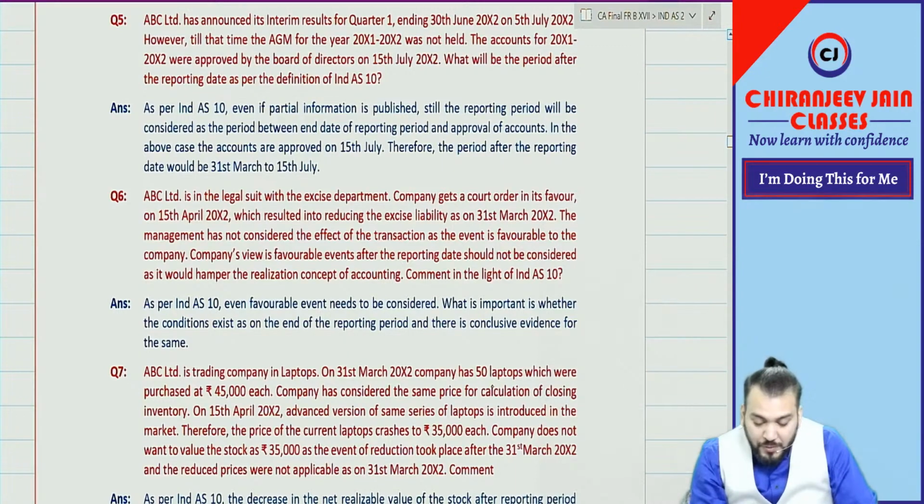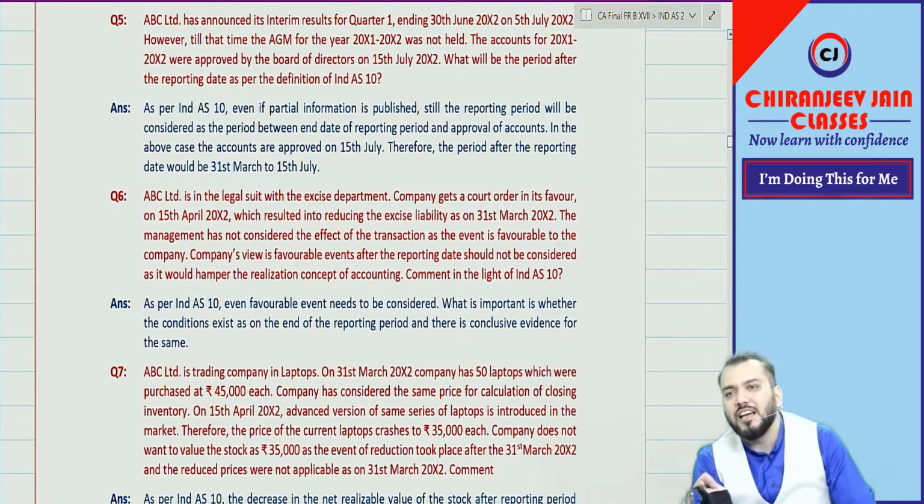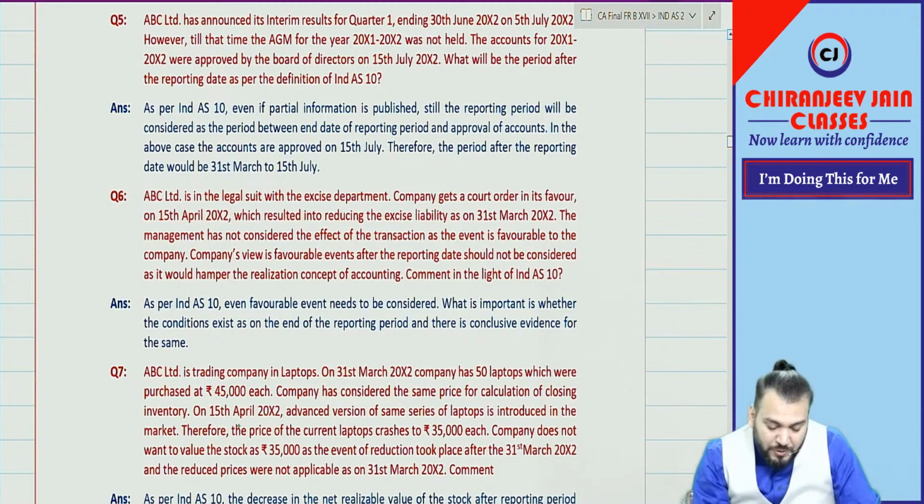ABC Limited is a trading company in laptops. On 31st March, the company has 50 laptops which were purchased at a certain price. The company has considered the same price for calculation of closing inventory. It means they are considering cost price and NRV, whichever is lower. So NRV is more than cost price, therefore the value becomes cost price. Correct? Yes, sir. On 15th, a brand advanced version of the same laptop is introduced in the market.